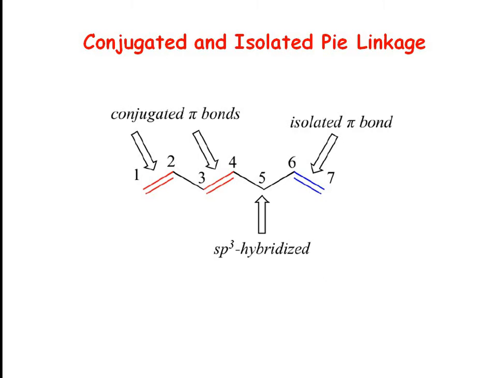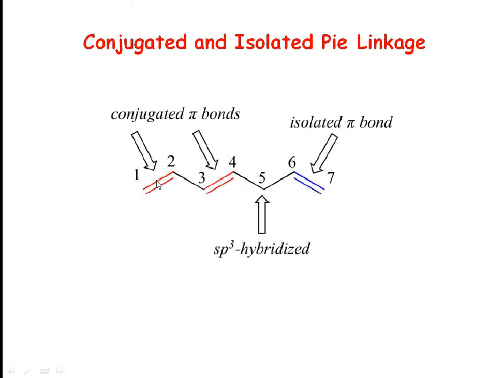Now come to the conjugated and isolated pi linkage. To know what conjugation is, we must know the presence of pi linkage. If there is a double bond between carbon and carbon, then it is known as pi linkage. And if this pi linkage appears in an organic molecule in alternate fashion, then it is known as conjugation.